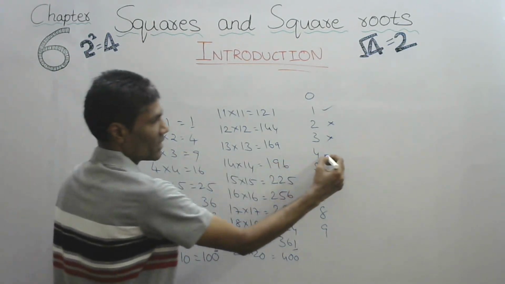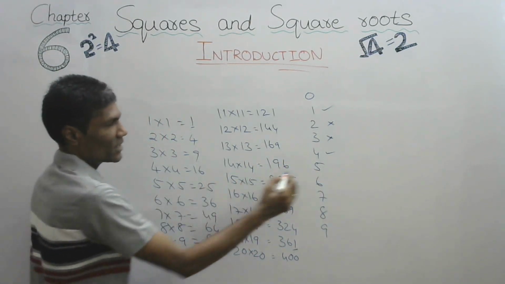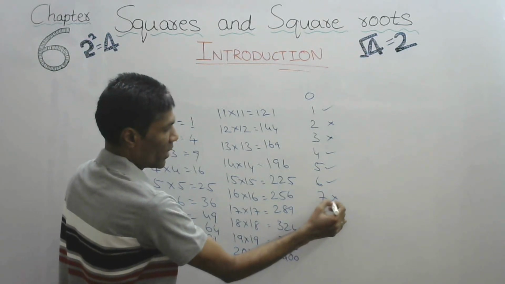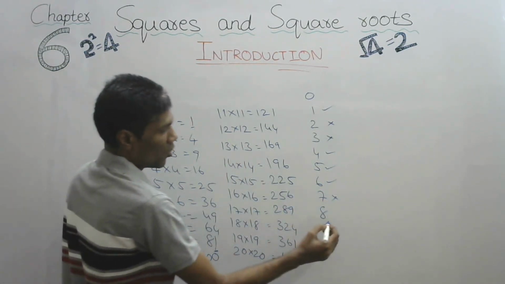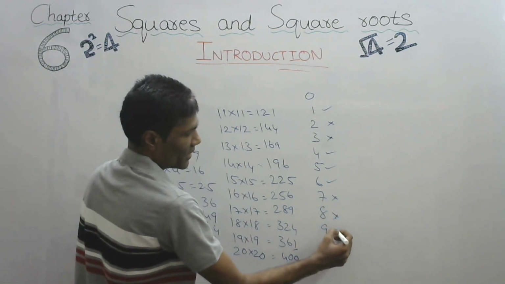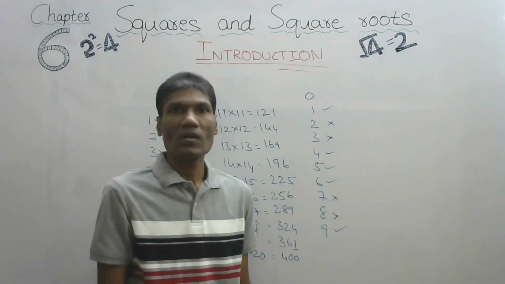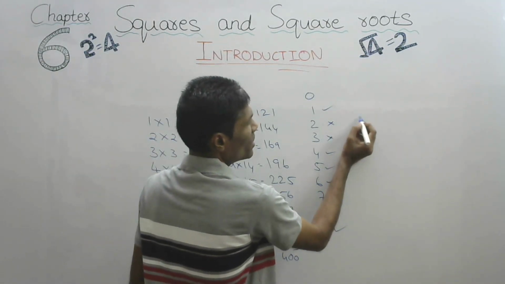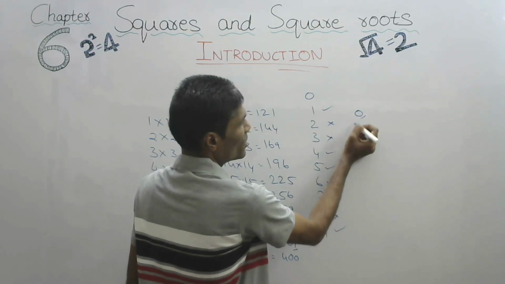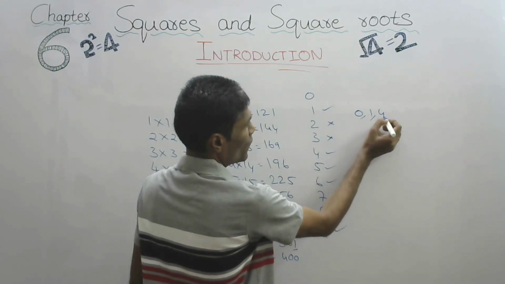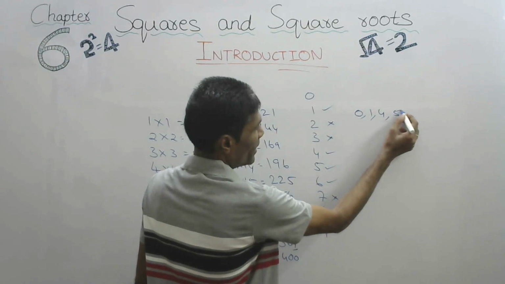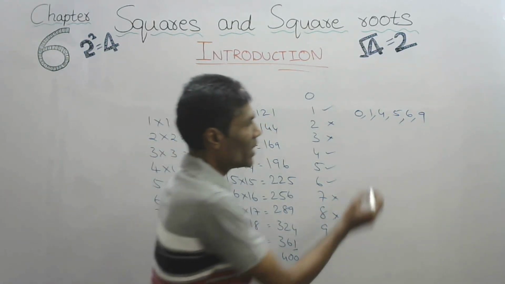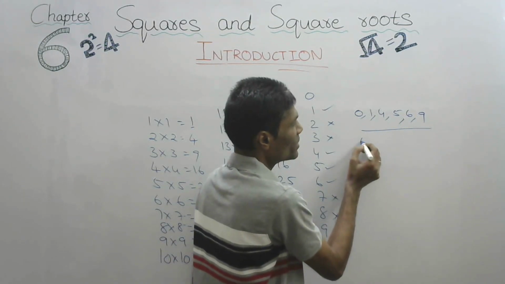Yes, here we are getting. 5, 5 5s are, yes. 6, 7, are we getting? No. 8, are we getting? No. 9, yes. Now, if we observe, square numbers are always ending with 0, 1, 4, 5, 6 and 9. Square numbers are ending with these numbers.